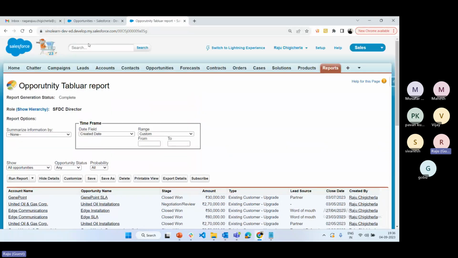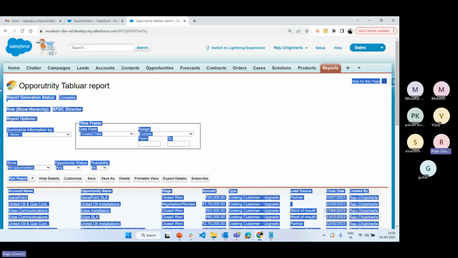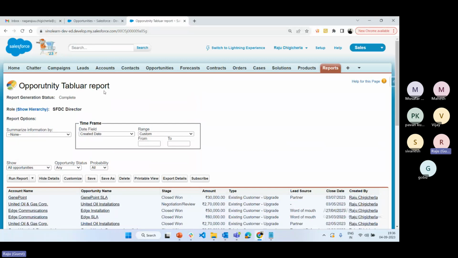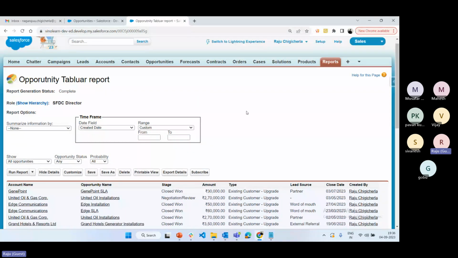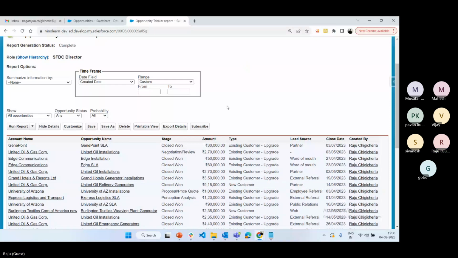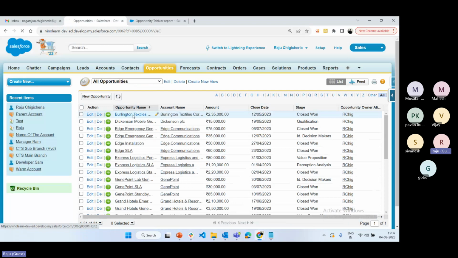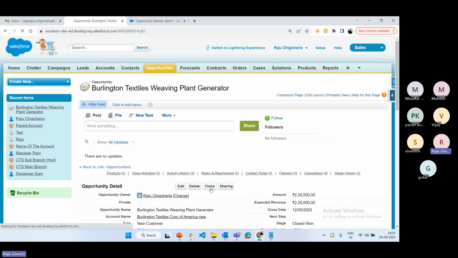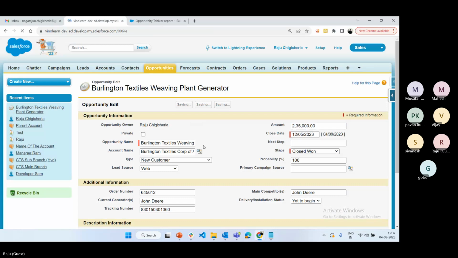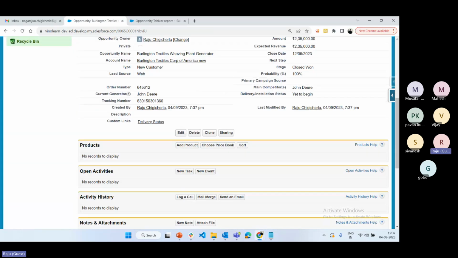Okay, suppose the report is not saved yet. Anyway, now it is saved. Suppose the report is not saved, still I am creating the report. Without saving also we can run the report, right? Now if you refresh the report, if it is not saved, then the report will be removed. But suppose in between I have created one opportunity: go to the opportunity, clone the opportunity, save. Now the opportunity is created.